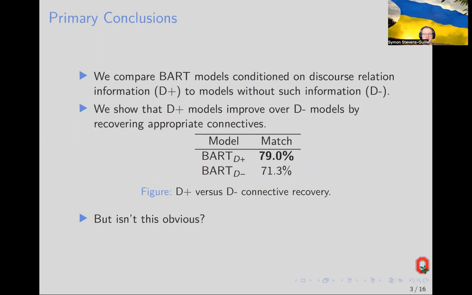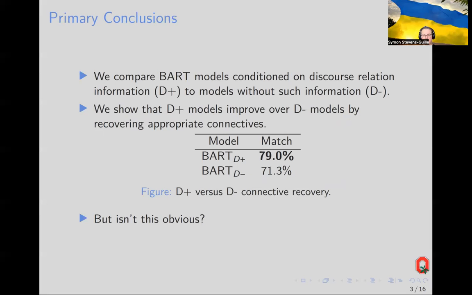So we trained two types of model. D+ stands for the model type fine-tuned on input including an intended discourse relation. D- stands for the model type fine-tuned on the same input except for the absence of a discourse relation. We report on other variants of these models in our paper, and the rest of the slides will just be considering the variant where D- performed best.